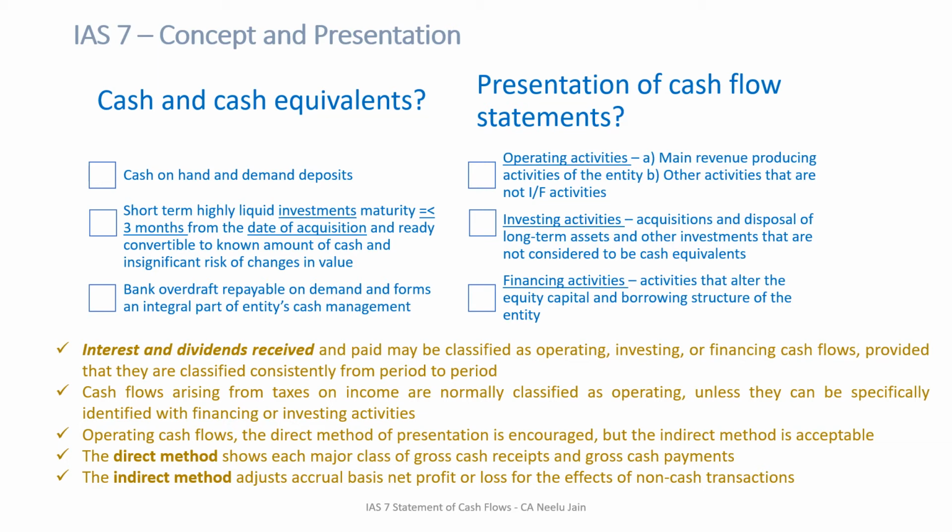What does that mean by operating activities? Operating activities are those activities which are the main revenue producing activities of the entity. And also the balancing figure. What I mean by balancing figure is the other activities that are not classified as investing or financing activities would also be part of operating activities. Number 2, investing activities. Investing activities are acquisitions and disposals of long-term assets and other investments that are not considered to be a cash equivalent.